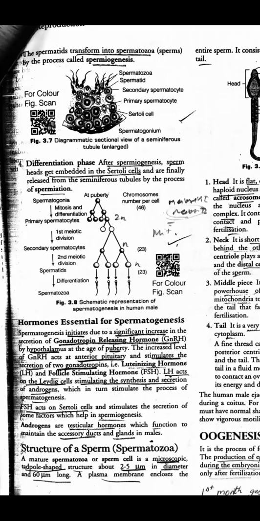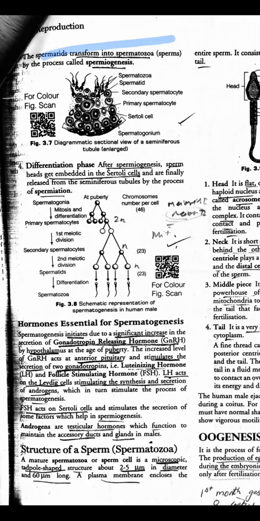Now, coming down to the last step, called the differentiation phase. In the differentiation phase, what happens? I'm focusing, just pay attention. The spermatids are going to get differentiated into spermatozoa. क्या बनेगा? Spermatids are going to get nourishment and get differentiated into spermatozoa, that is nothing but sperms. These cells will now have a tail, a head, matlab it will have the structure of sperm, and now it has become sperm, bearing the male gamete.